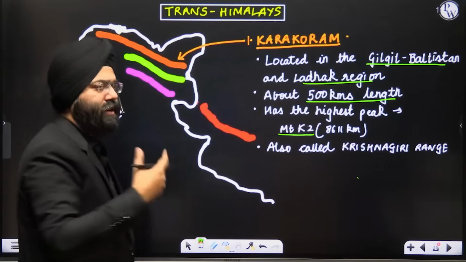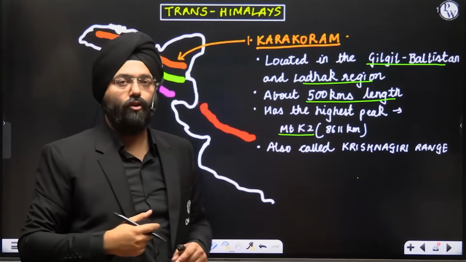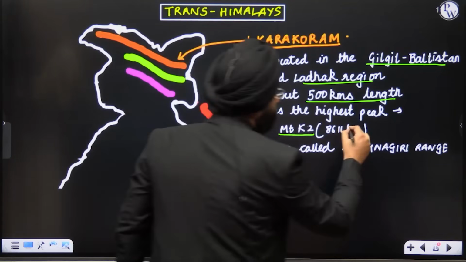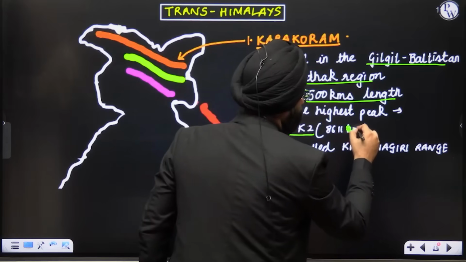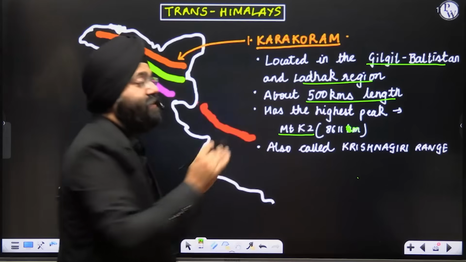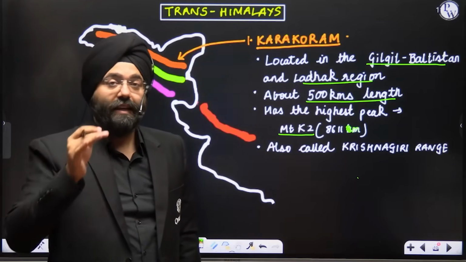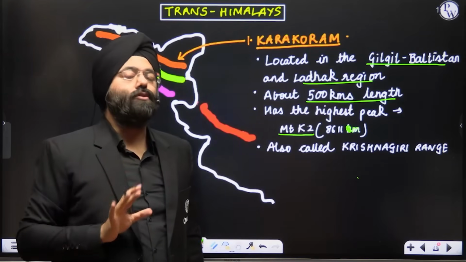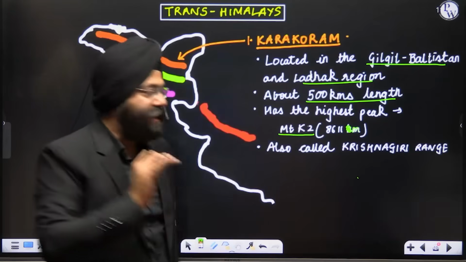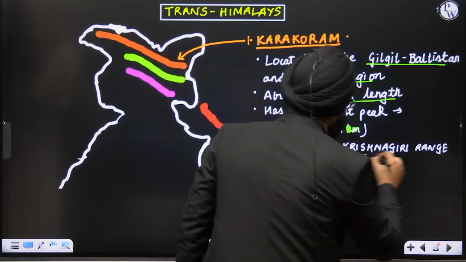Also with respect to India, 8611 kilometers. Meters, sorry, not kilometers, it is meters. Just to correct it, meters. Something very, very important again. It has an alternative name also. The name is Krishnagiri range.